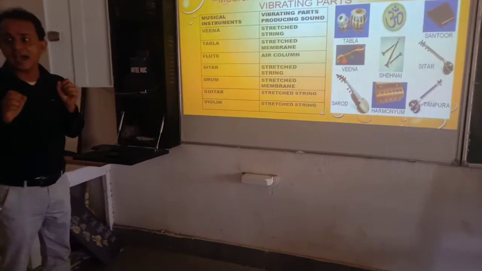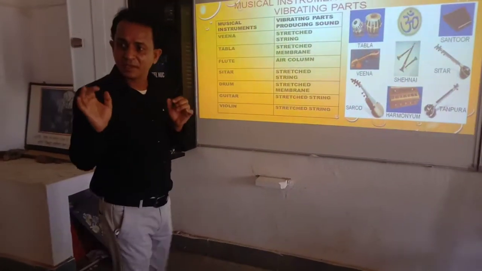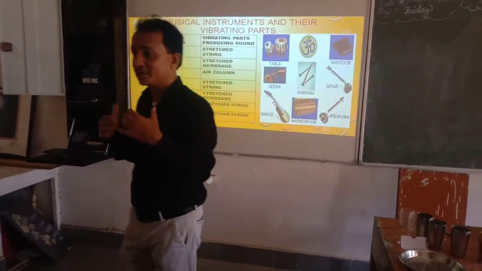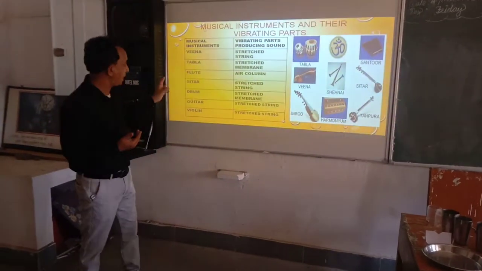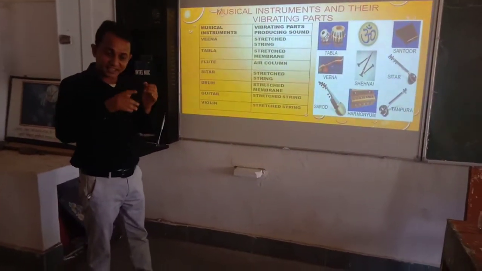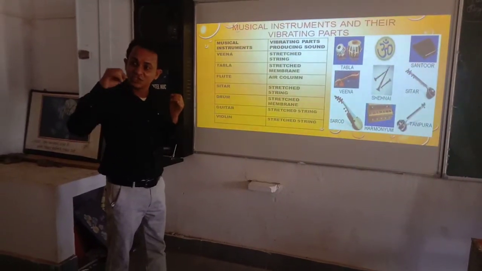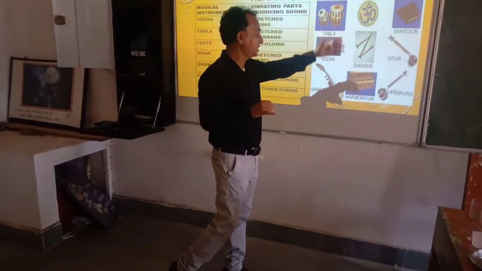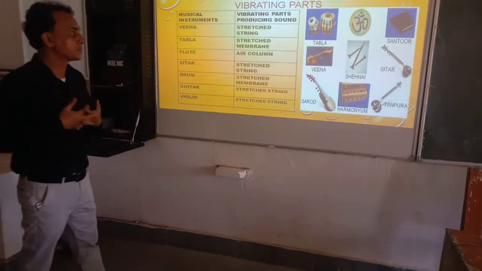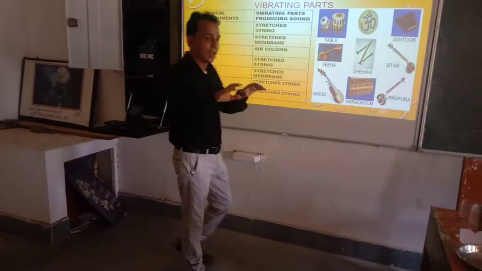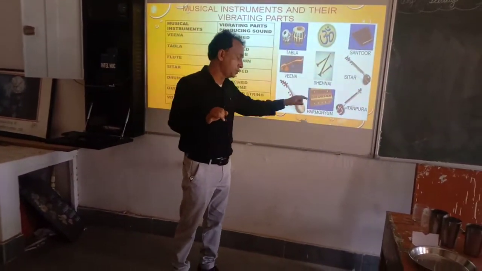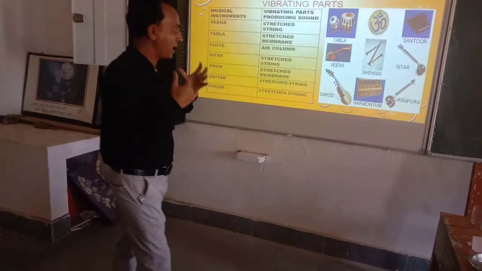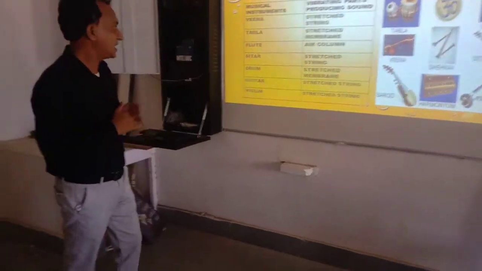Stretched membrane. Guitar. Do you like guitar? Yes, sir. How many of you can play guitar? No one plays? Okay, I know it's difficult. But which is the vibrating part in guitar? Stretched string. We have to play the string of the guitar. Then violin, which is the vibrating part in violin? Stretched string. Now tell me in harmonium. You play harmonium. So which will be the vibrating part in harmonium? Air column. Is that clear?